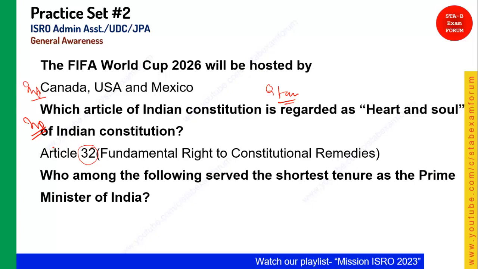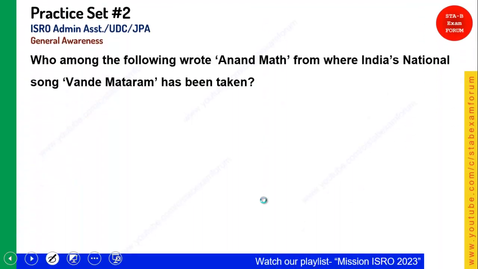Coming to the next question, who among the following served the shortest tenure as prime minister of India? The shortest tenure is Atal Bihari Vajpayee, 13 days, and the longest is Jawaharlal Nehru, about 16 years. So the answer is Vajpayee, 13 days. Okay, let's see the next question.